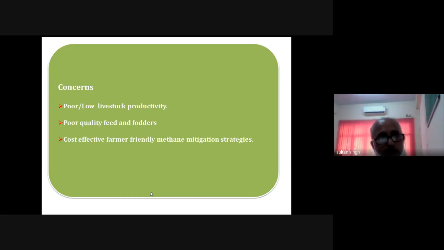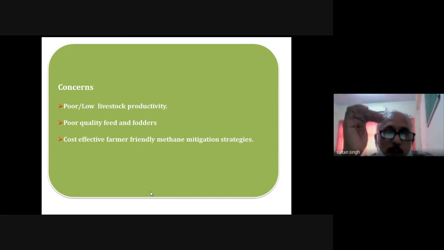Then the third concern: cost-effective, farmer-friendly methane mitigation strategies. Friends, most of the strategies available in the developed world are not cost-effective, because our animals are low yielders. If we use those additives, supplements, or probiotics in our farmer conditions, it may not be economical for our farmers. That is why it is another concern for us.